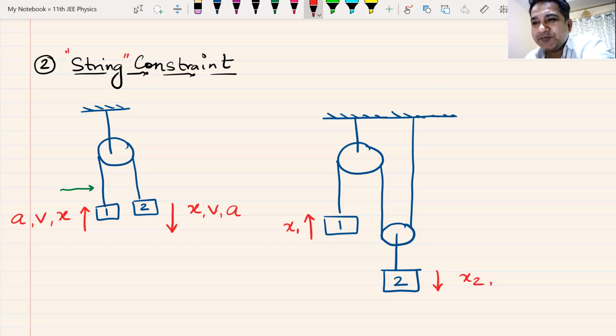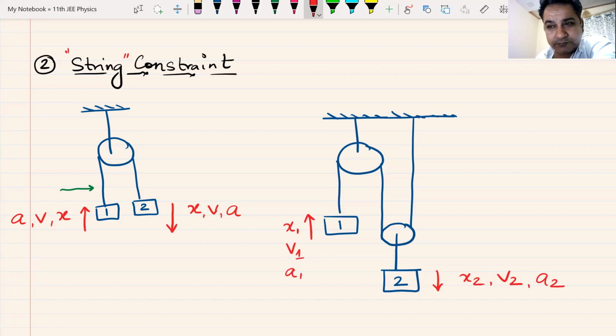If it moves down with a velocity v2, this will move up with velocity v2? No, it will move up with velocity v1. Remember that, because they are not attached by the same string. If it moves down with an acceleration a2, this will move up with an acceleration a1.